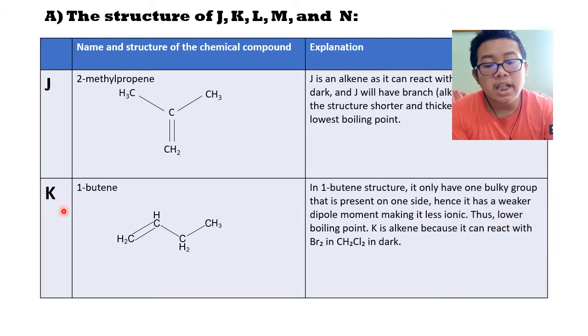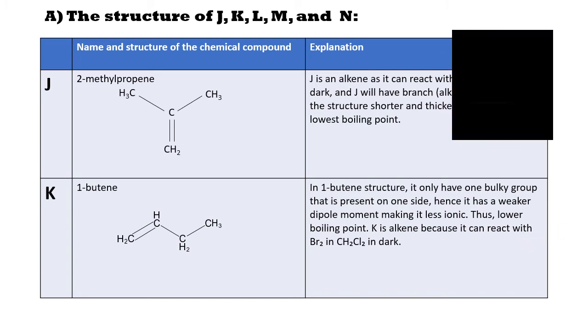For K, K is 1-butane. In 1-butane structure, it only has one alkyl group that is present on one side. Hence, it has a weaker dipole moment, making it less ionic. So, it has a lower boiling point. K also is alkane because it can react with bromine and dichloromethane in dark.